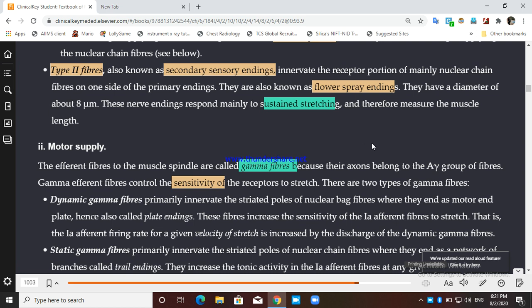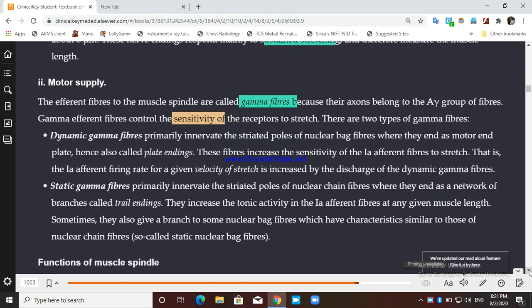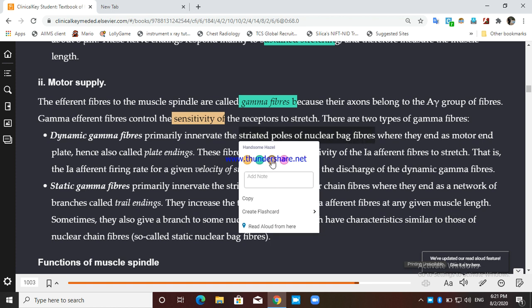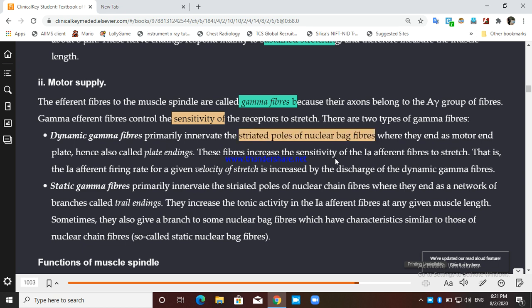So we have two types of fiber: dynamic gamma fiber and static gamma fiber. What is dynamic gamma fiber? Dynamic gamma fiber primarily innervates which fiber? The nuclear bag fiber, the striated polar ends of the nuclear bag fiber.